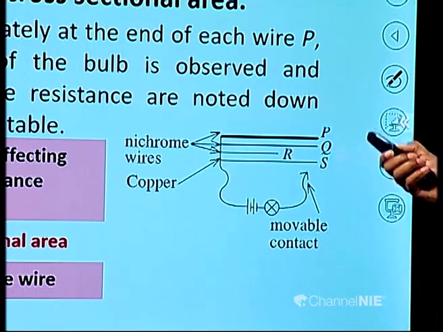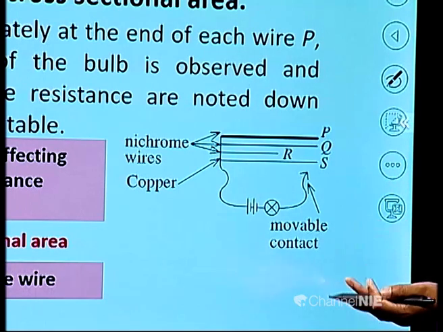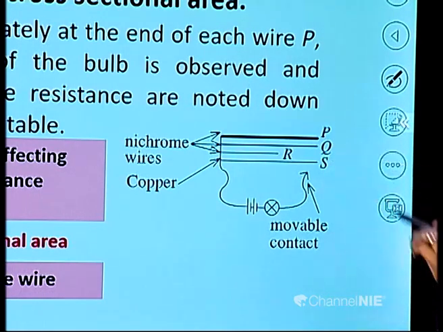When we compare Q and S, the bulb lights brightly with S because S is a copper wire. Copper wire has less resistivity. Because of that, copper wire gives less resistance.